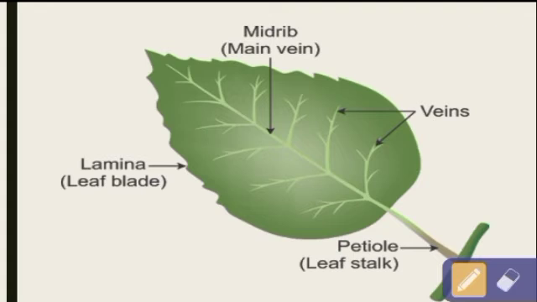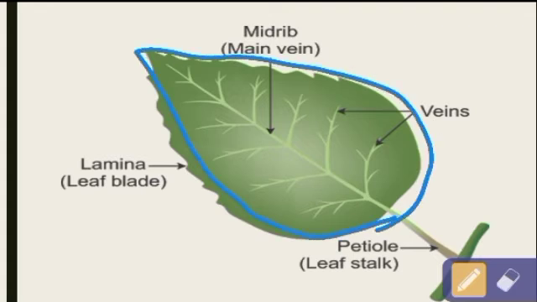Okay kids, now let us learn about the different parts of the leaf. So this portion is known as lamina. The entire surface of the leaf is known as lamina. Now these are the tiny, can you see these tiny veins? These veins are known as either veins or side veins. The portion through which the leaf and the stem are attached with each other is known as petiole.